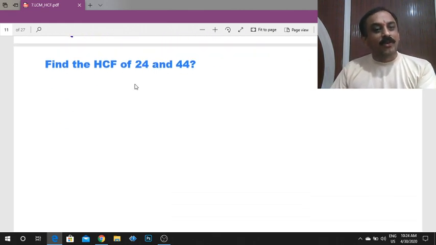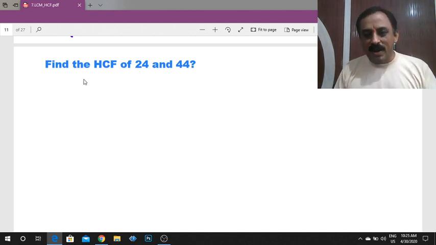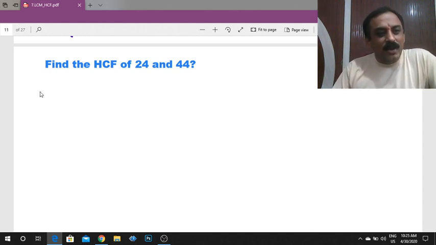Find the HCF of 24 and 44. What is HCF? Highest common factor. First, what is a factor? Yesterday we already completed the factors.